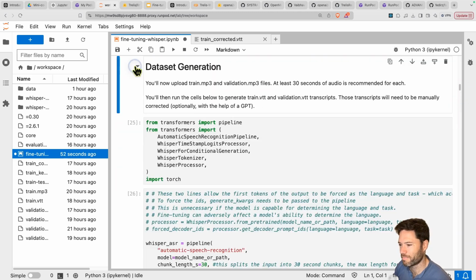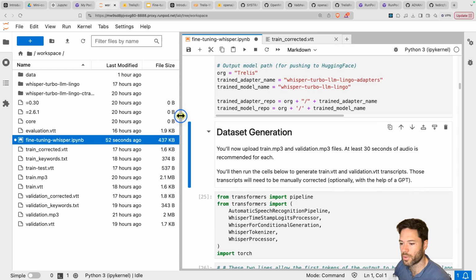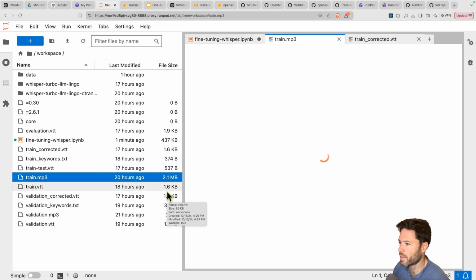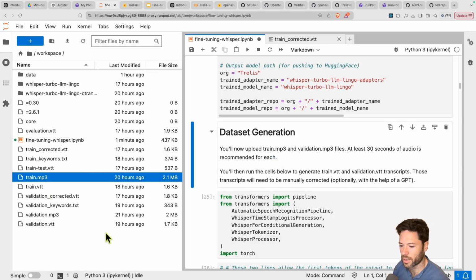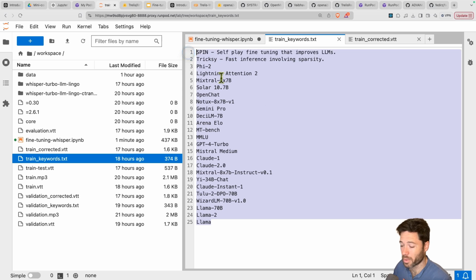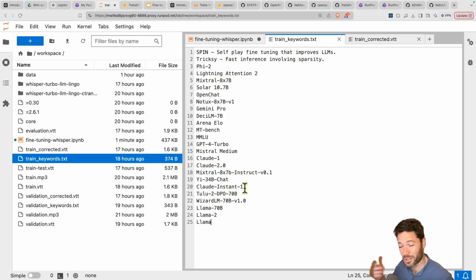Next, we have to generate data. So first thing to do is to upload some training and some validation audio. That's actually all you need to get started, because we're going to automate the process of generating a clean transcript for those. So I've uploaded train MP3 and I've uploaded validation MP3. And quite simply, I've recorded myself for a few minutes talking about some large language model keywords. Actually, I've got the keywords listed here. So these are some keywords from about a year ago when these types of language model were all hip. And I literally just read these out, just talking in between and talking about the different models so they would pick up on the words.